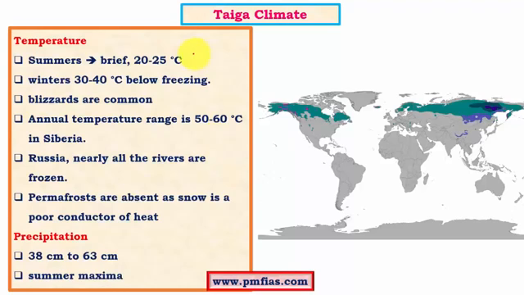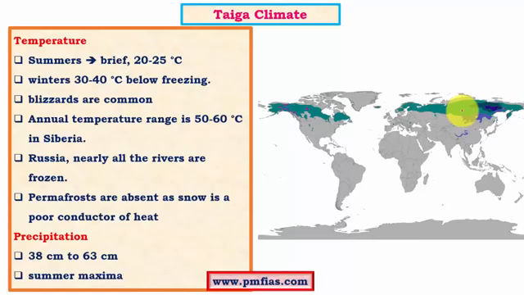Coming to temperatures, summers are very warm and the temperature can be as high as 25 degrees Celsius, and this seems to be quite abnormal at these latitudes which are high latitudes, but the influence of continentality, that is their location deep within the continents, can lead to higher temperatures.